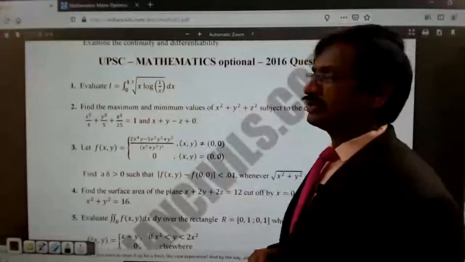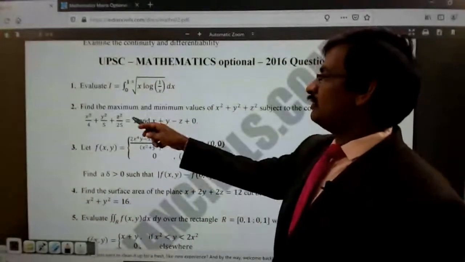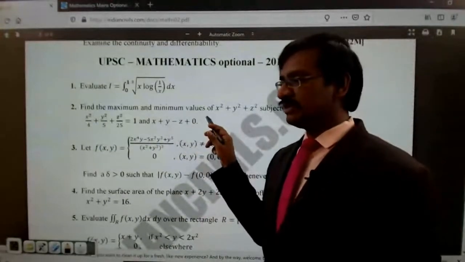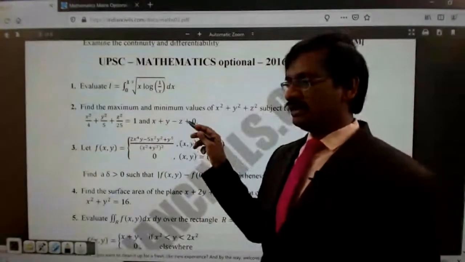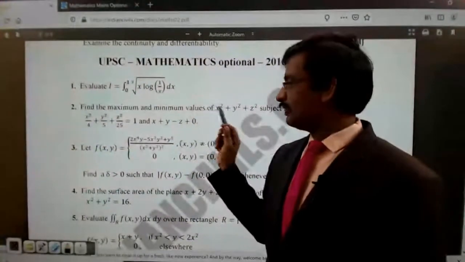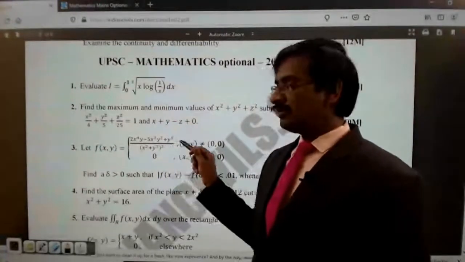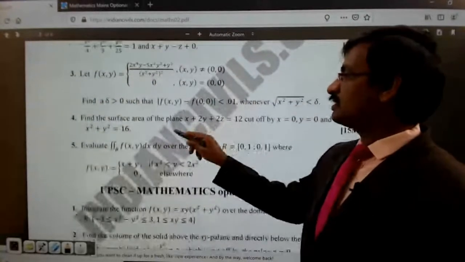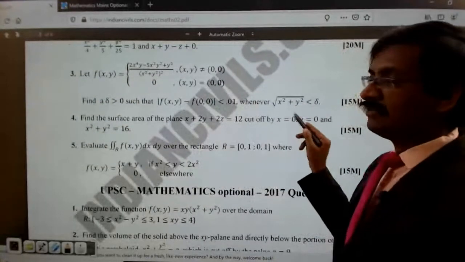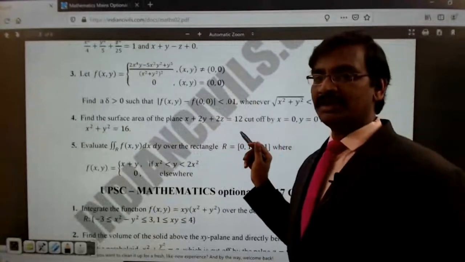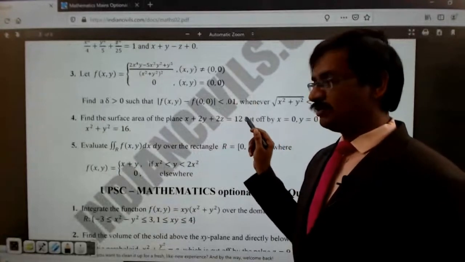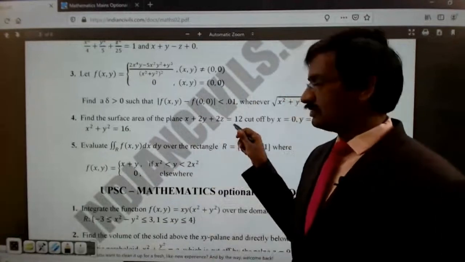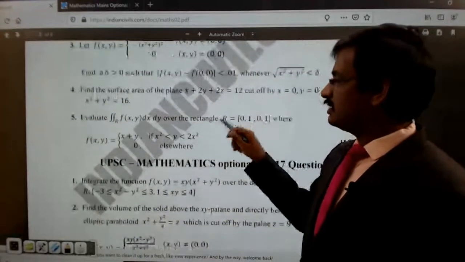And this one, see this. This again is one question from integration. And then finding the maxima and minima subject to the conditions given here. This is Lagrange's method of multipliers that you need to apply. This is a multivariable maxima and minima question. And this is also multivariable, finding the continuity and differentiability. This is also continuity and differentiability. And this is find the surface area of the plane. This is finding the surface area, which is an application of multiple integrals. Application of multiple integrals to find the surface area is a little bit tougher concept, and in that section it was asked. And then see this, evaluate the double integral.